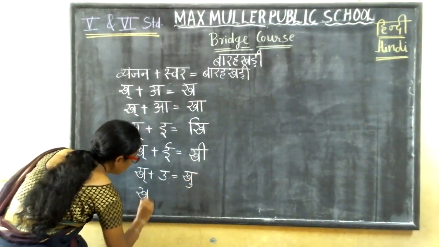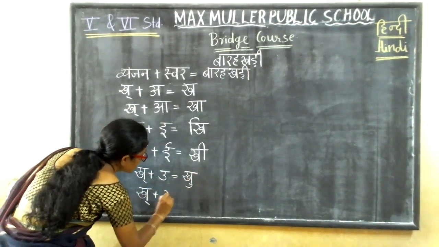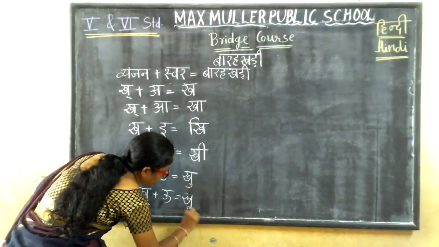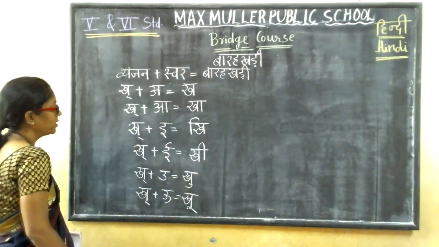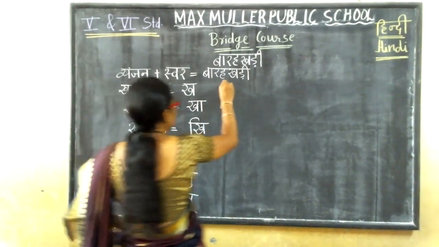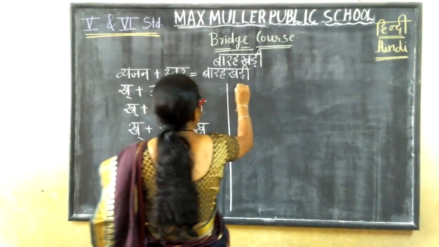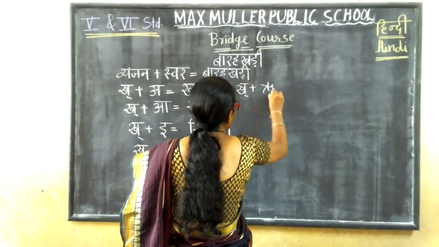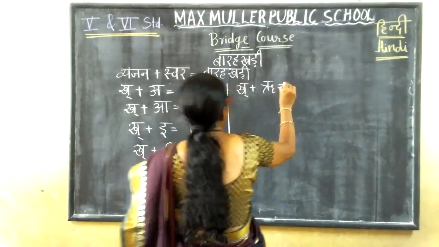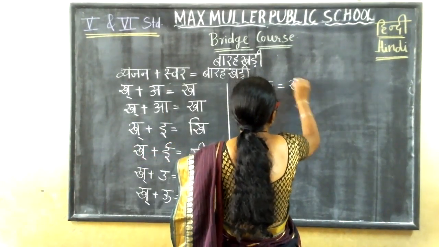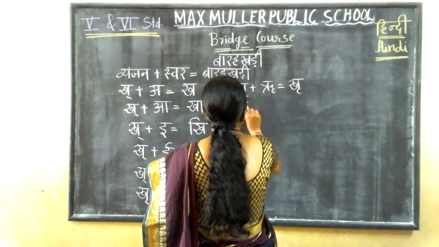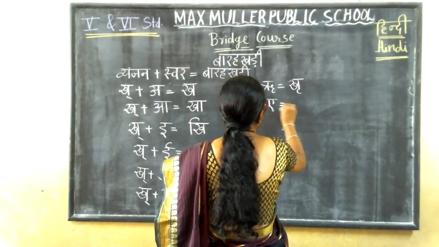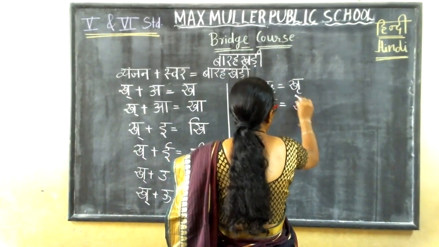Next, kha half plus badi u. What will you get? Khoo. Next, kha half plus ru. What will you get, children? Khru. Next, kha half plus e. What will you get? Khe.